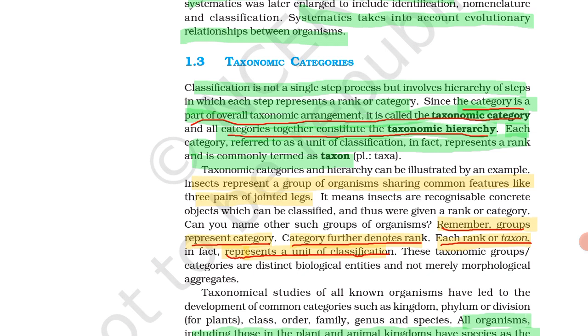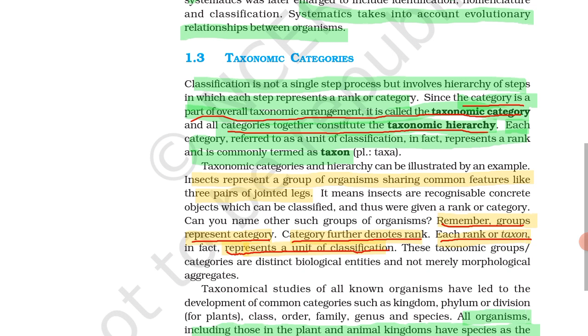Insects represent a group of organisms sharing common features like three pairs of jointed legs. It is a particular taxon. Means what? We know that three pairs of appendages, means three pairs of legs, are present in insects. This is an example of taxonomic categories.